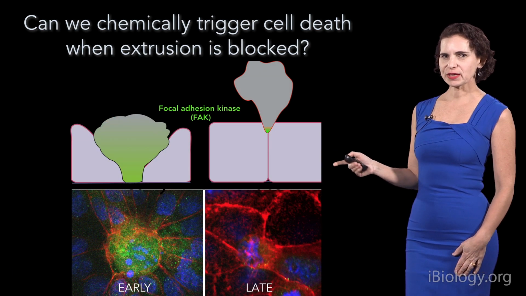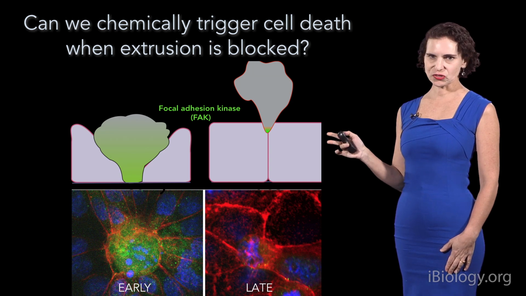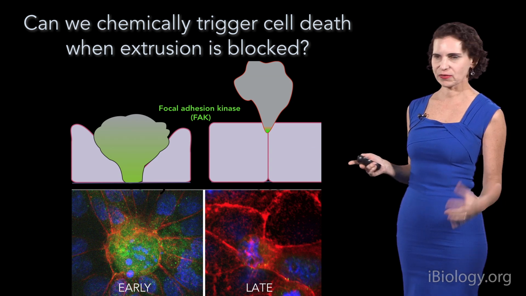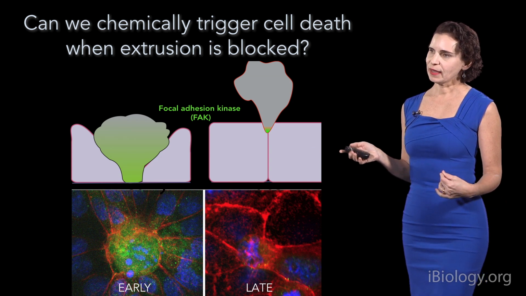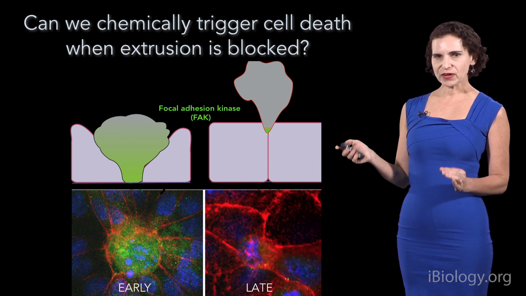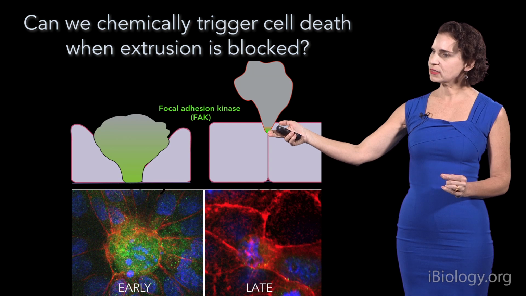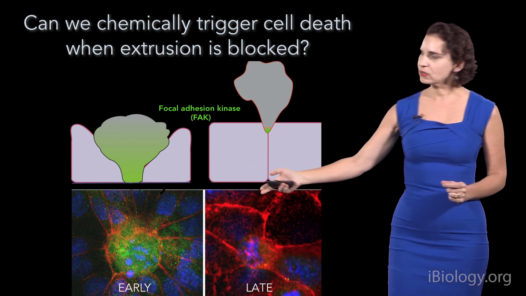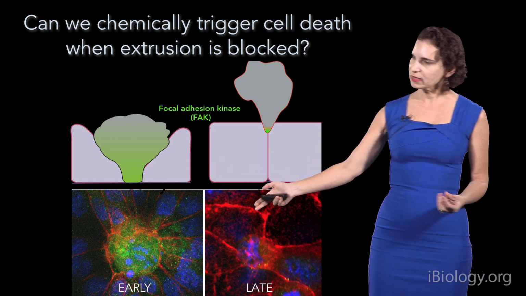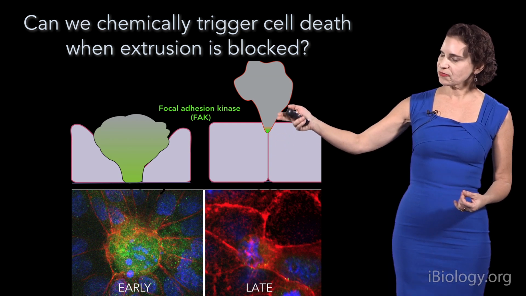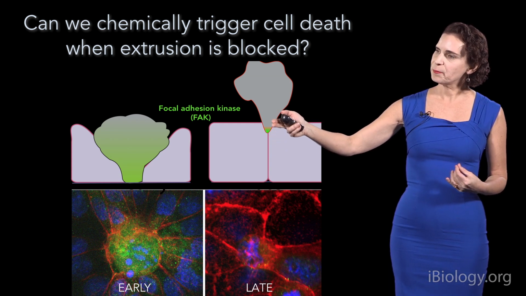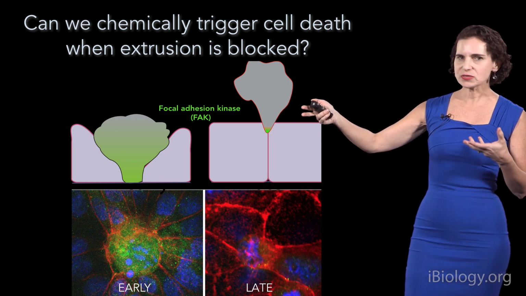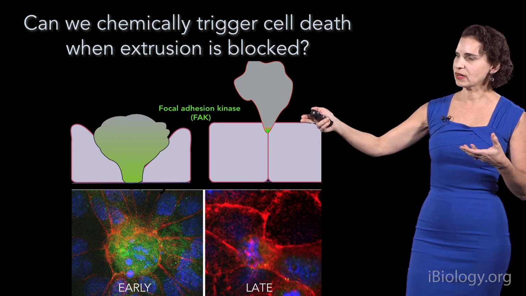So we wondered whether we could actually chemically bypass the extrusion to trigger cells to die even when extrusion is blocked, as we've seen in these cases where the sphingosine phosphate 2 is absent. One good candidate is a key survival signaling molecule, focal adhesion kinase, which you can see is quite high in cells early on before they extrude. But later on, after they've extruded, this becomes greatly reduced. This is due to the survival signaling that activates it from being attached to the matrix and the surrounding cells. And so as the cell leaves, it loses that survival signaling, focal adhesion kinase.